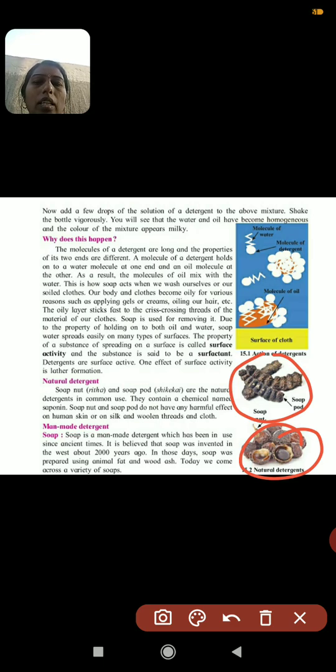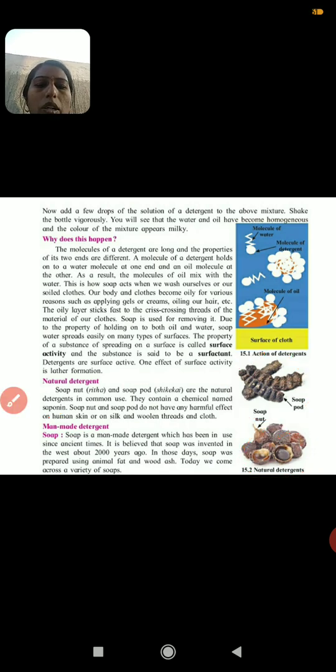But if you look at the man-made detergents now in the market, there are so many, and some cause allergy and side effects. If you say man-made detergent, soap, detergent and washing powder all come in there. So in the next part we'll see the man-made detergents and their types. Today we'll stop here. Okay.